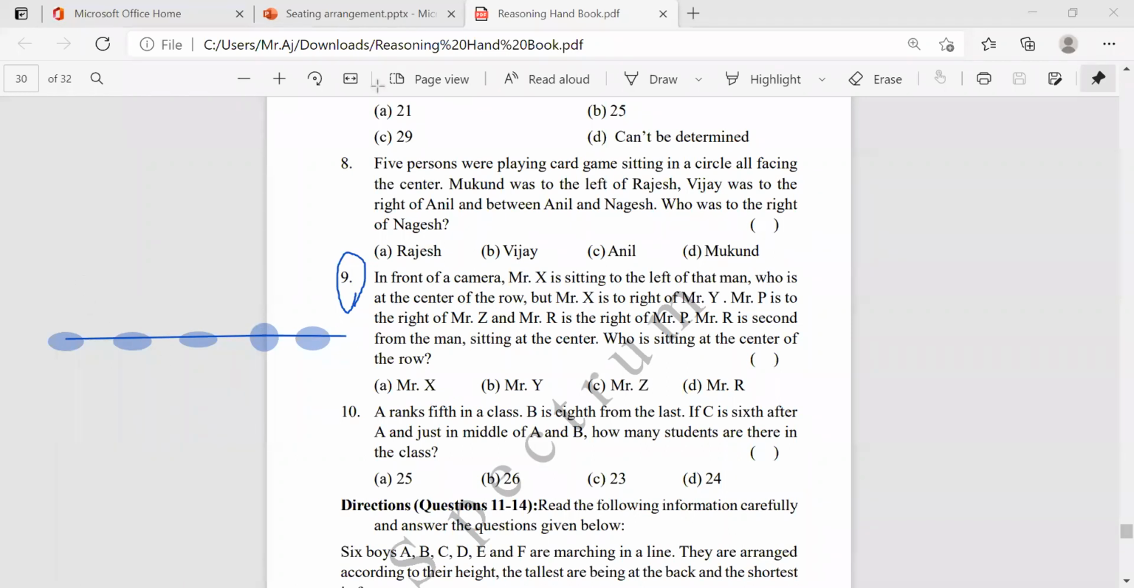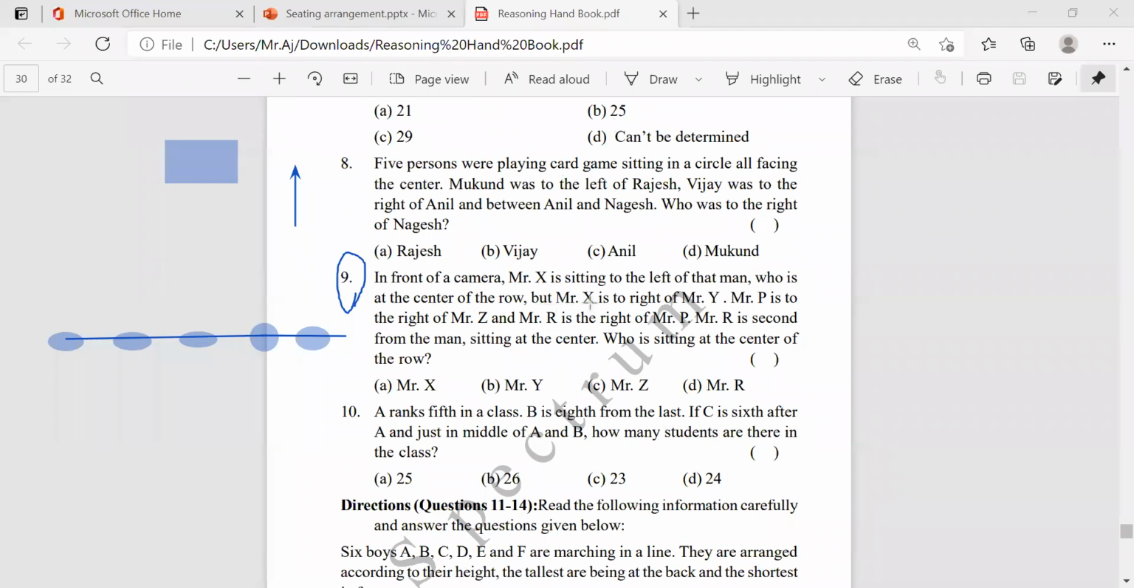In a row, they sit like this. In front of camera, suppose I have a camera here. In front of camera, they sit like this. I'm assuming they're facing the north side only. The photographer is here, taking the photograph, and in front of camera, 5 members are sitting in a row. And first, what they said, Mr. X is sitting to the left of that man who is at the center of the row.